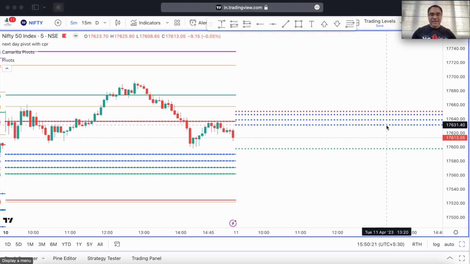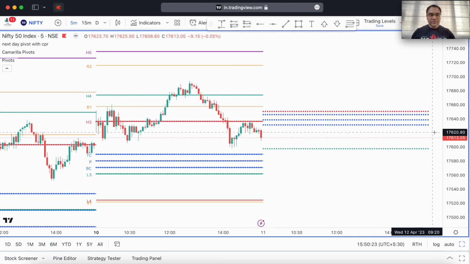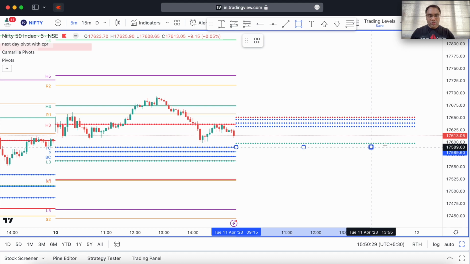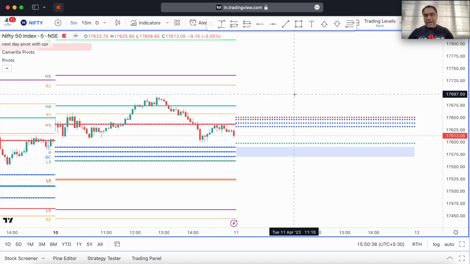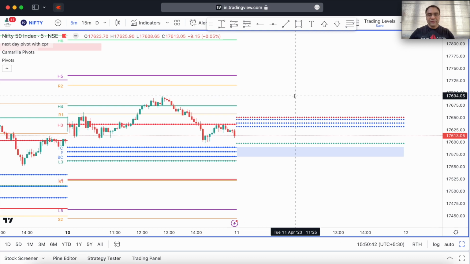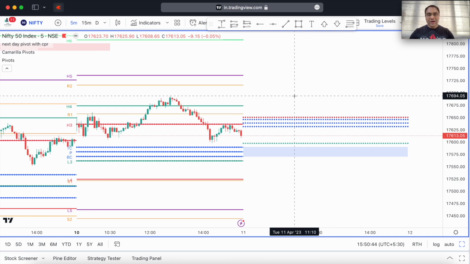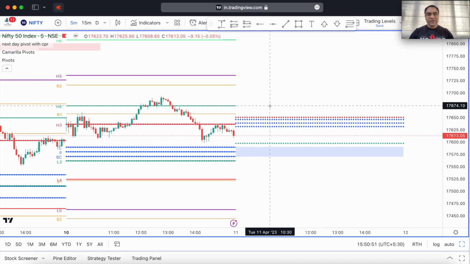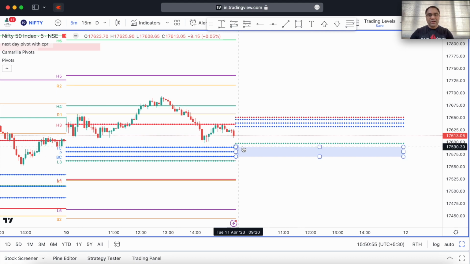So what are the levels that are important for us from today's price action? The important level is the Virgin CPR that we find here. So we will mark that Virgin CPR now. And what else? We do have the PDH as an important level because price has fallen from there. But obviously I don't particularly trade on the PDH and PDL, because I only trade on the reversal levels of the Camarilla, and I see what the CPR is telling me, and based on that I take the trades.